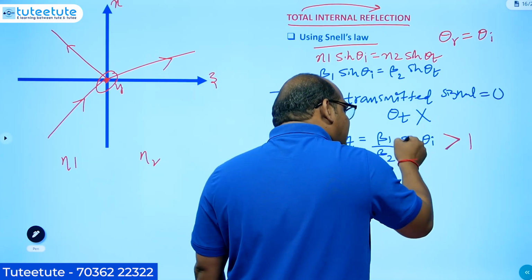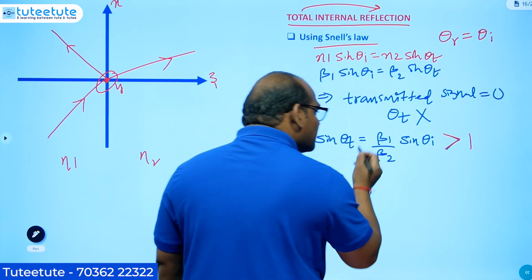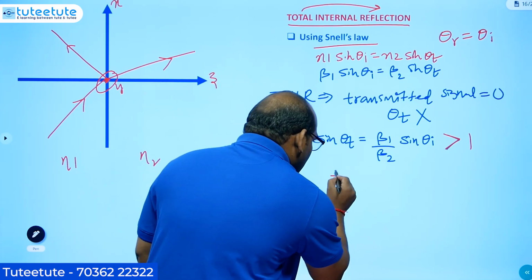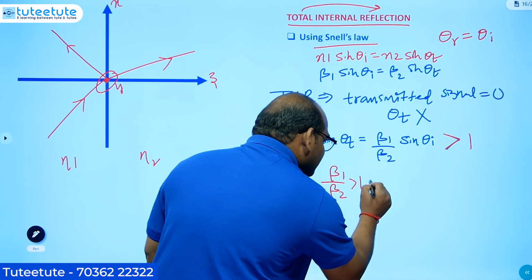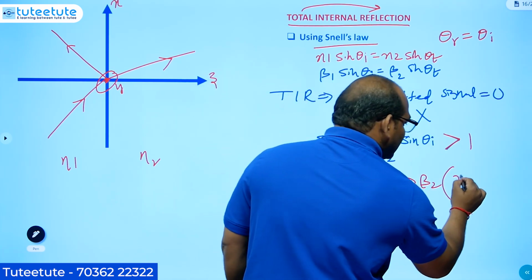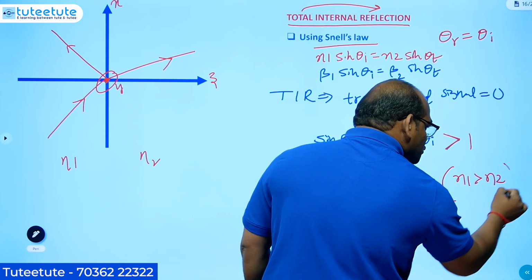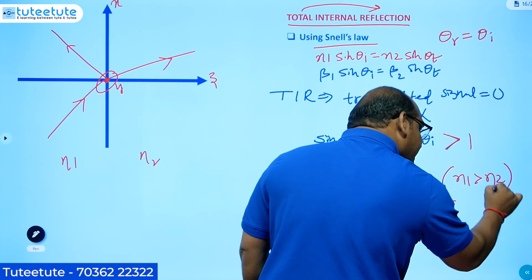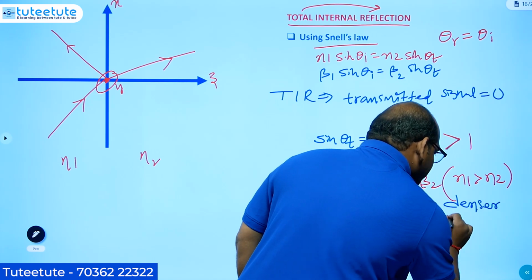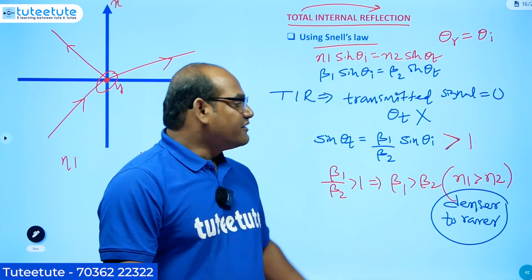So, anyhow, the maximum value of sin theta I is 1. So even at the maximum value, beta 1 by beta 2 should be greater than 1 to satisfy the same condition. If beta 1 by beta 2 is greater than 1, from this we can get that beta 1 is greater than beta 2, or from this relation we can tell the refractive index of the first medium is greater than the second medium. So what is the meaning of this? Denser to rarer. So total internal reflection is possible from the denser medium to the rarer medium only. This is the very important condition we have derived here.